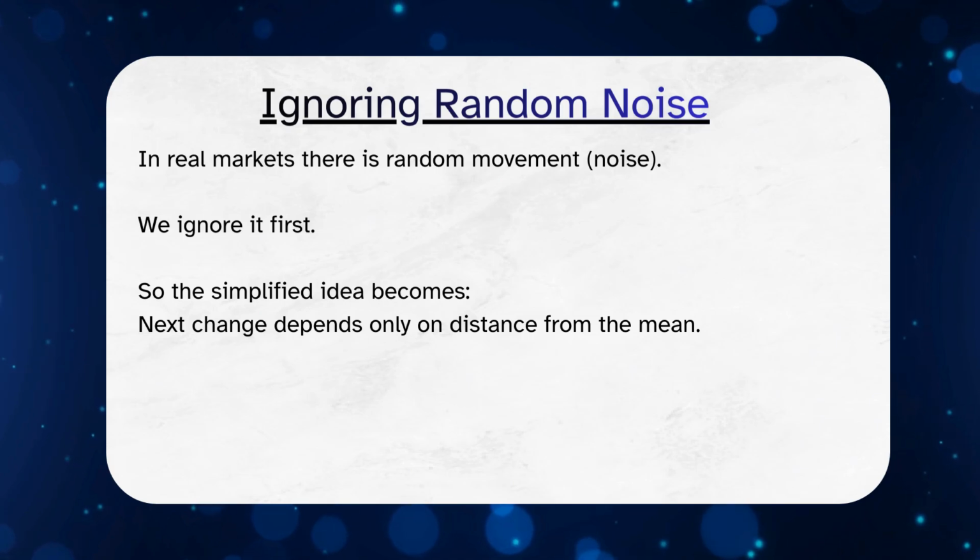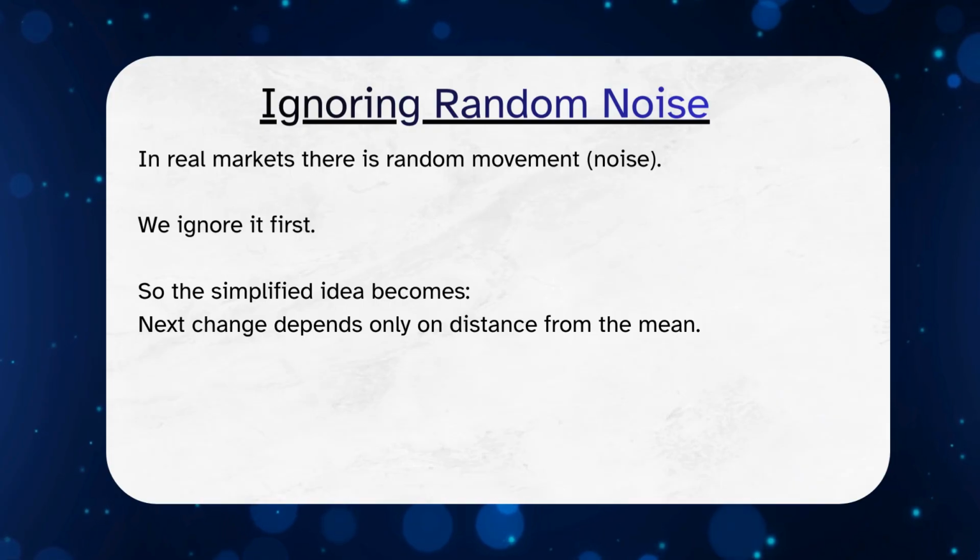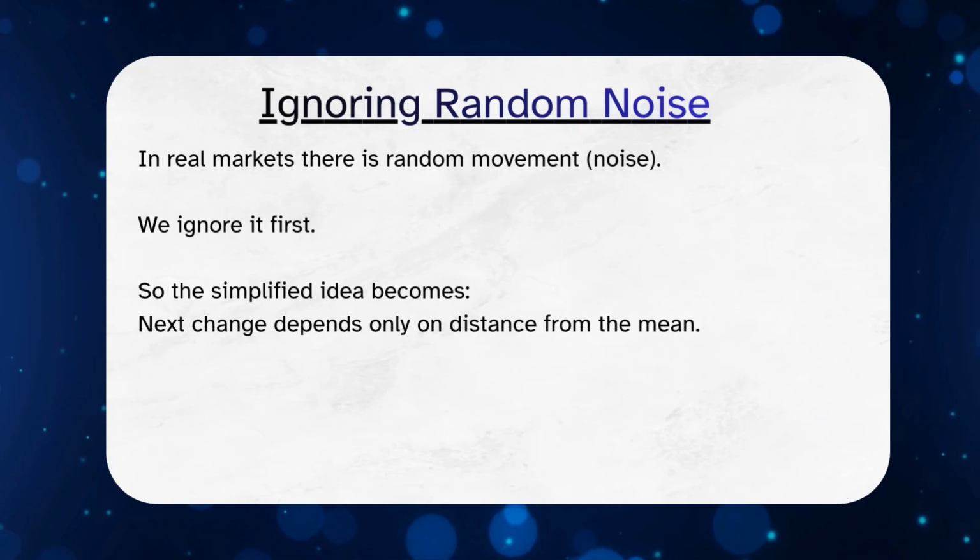To make learning easier, we often simplify the equation by ignoring the random term and assuming a fixed time step. After simplification, the expected change becomes proportional to the distance between the current value and the long-run mean, multiplied by the mean reversion rate. This simplified version helps us understand the core concept clearly.